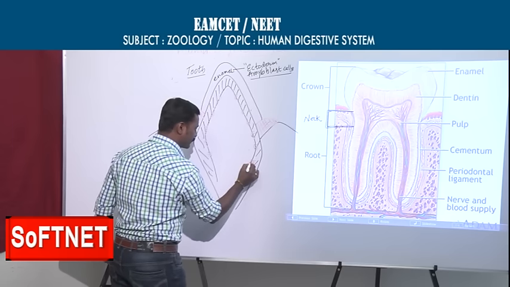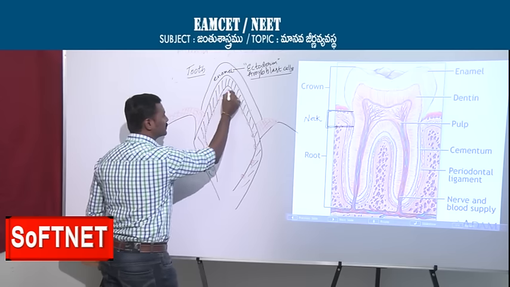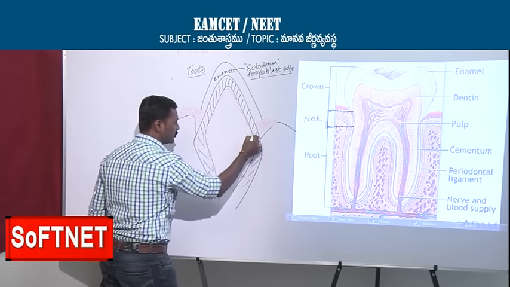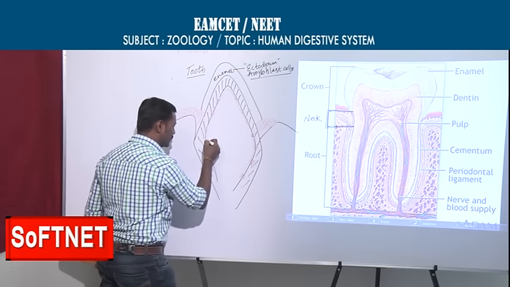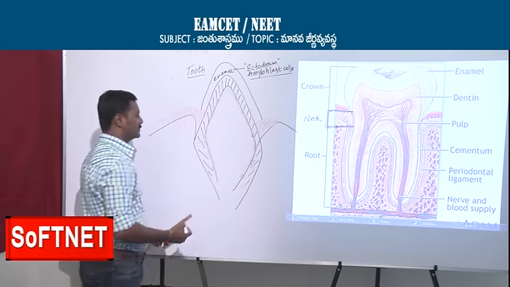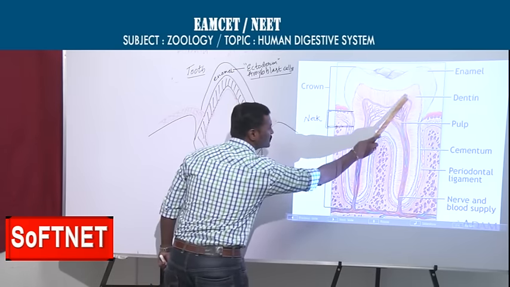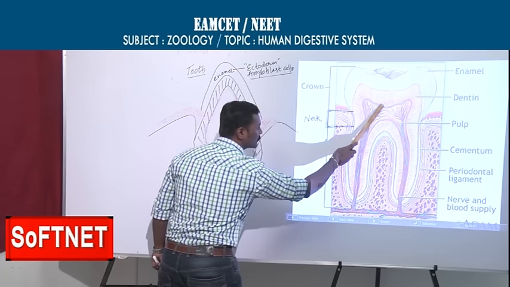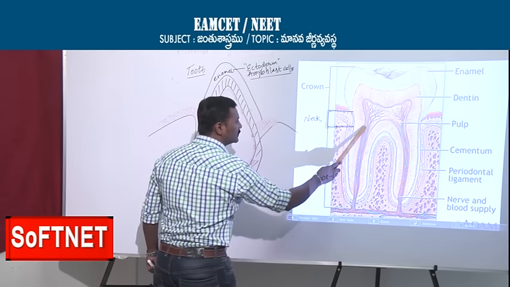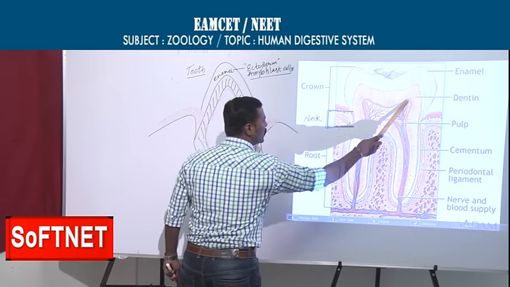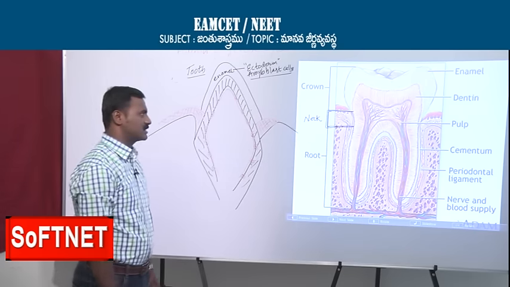Yes, you see, in the red color, you are observing this is all about the lining of the dentin. This is the odontoblast lining. In this diagram you can see this is the dentin, this line you see. This is all about the lining of dentin. This lining consists of odontoblast cells. So they are the mother cells of the dentin.